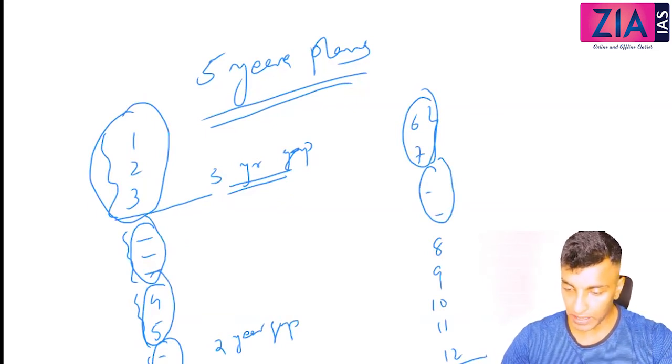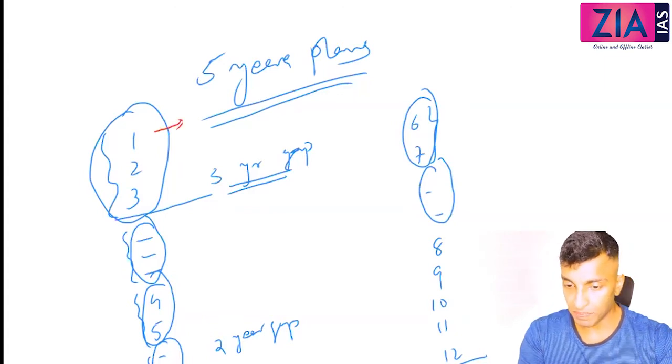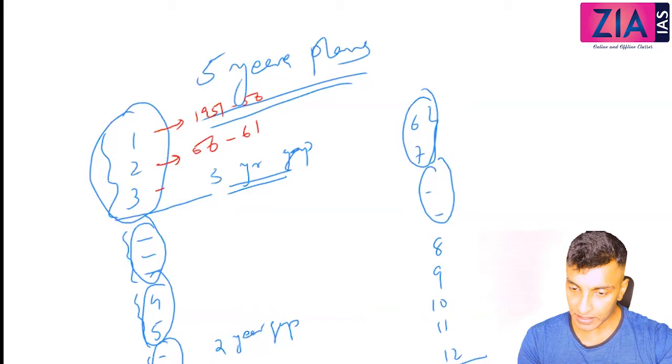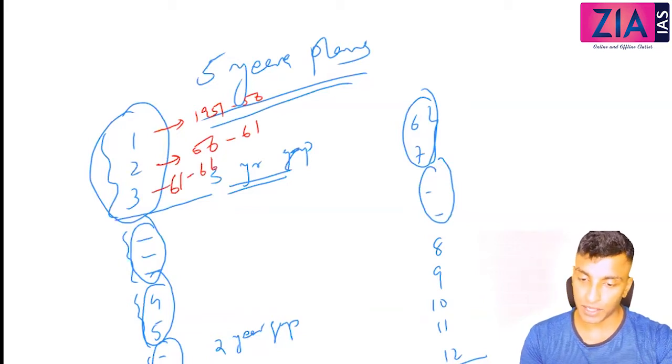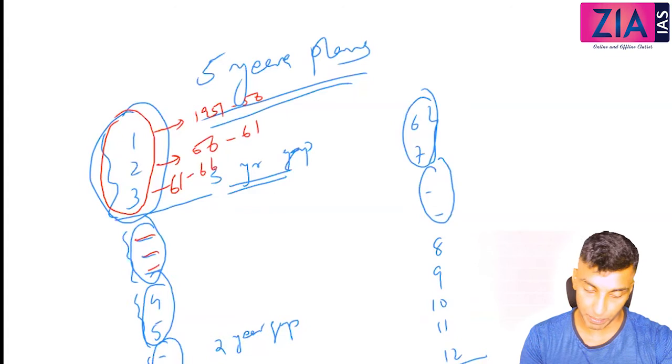First 3 plans. In 1950 the Planning Commission was established. So 1951 is the first plan, 1951 to 56, that's the 5 years. The second plan, if you see, 56 to 61. The third will be 61 to 66. So these are the first 3 5-year plans, and then you have a 3-year gap.